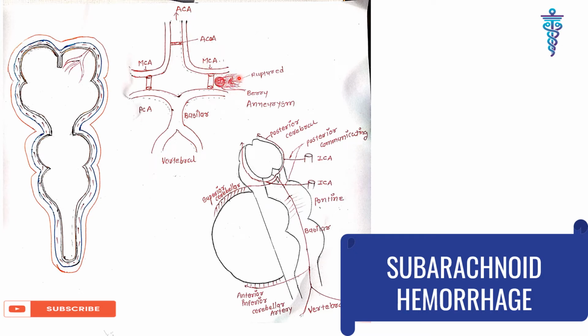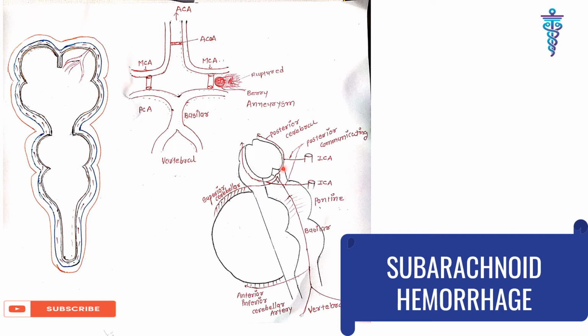So this is the circle of Willis. From the spinal cord, the vertebral artery comes and goes upward, gives branches to the anterior inferior cerebellar artery, then goes upward and becomes the basilar artery, giving smaller branches to the pons as pontine arteries. Then it approaches the interpeduncular fossa and gives its first branch, the superior cerebellar artery, then supplies the posterior side of the midbrain by the posterior cerebral artery.